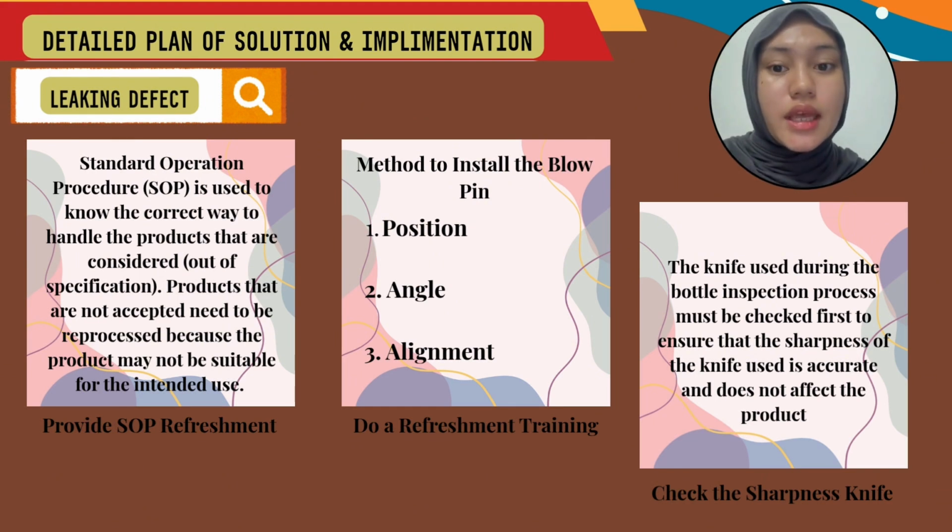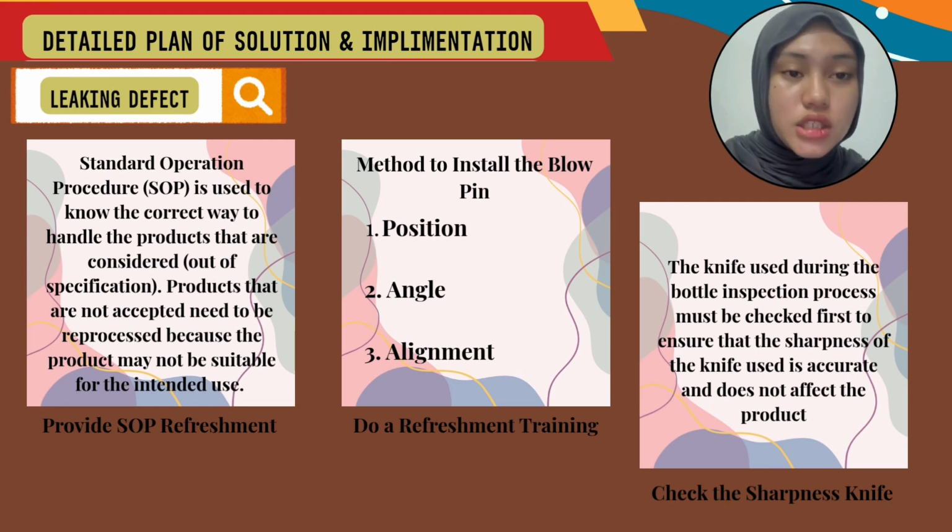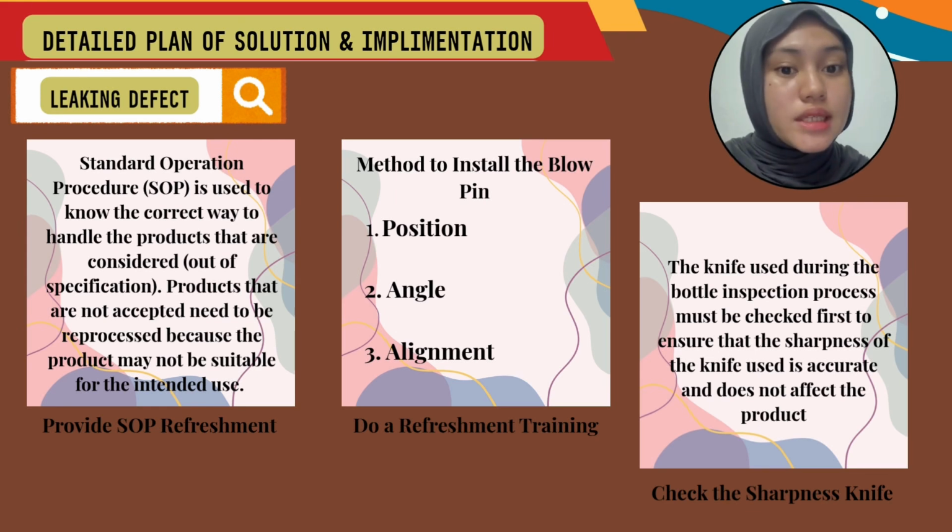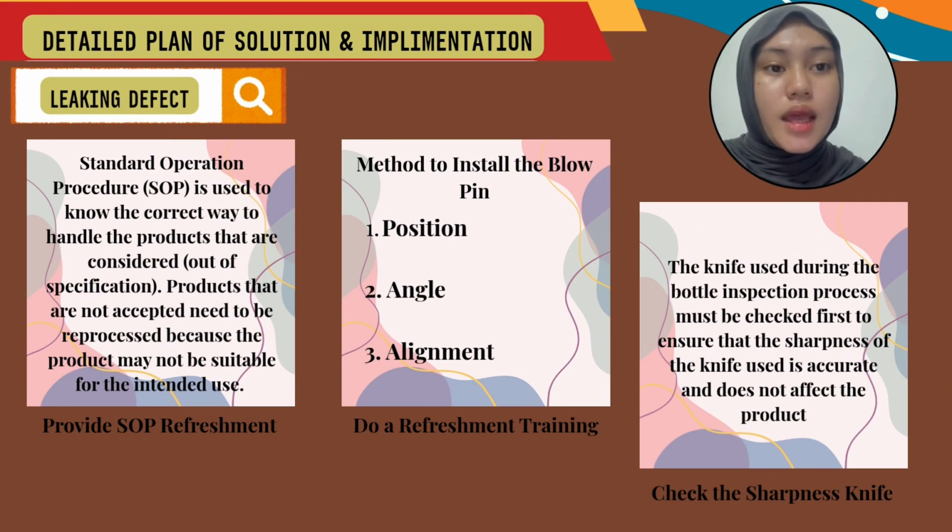The first one is to ensure that the bottle meets the set standards and does not have any damage. Then ensure that the shape and size of the bottle reach the set specifications, and perform tests on resistance to temperature, pressure, and chemical use. Then ensure that the label placed on the bottle is correct and does not come off easily. Record each inspection carried out in the quality control system, and ensure that products that are damaged and do not meet the standard are separated in the reject section. Therefore, we can avoid the leaking defect continuing in product production.